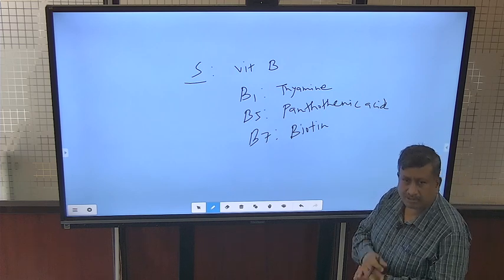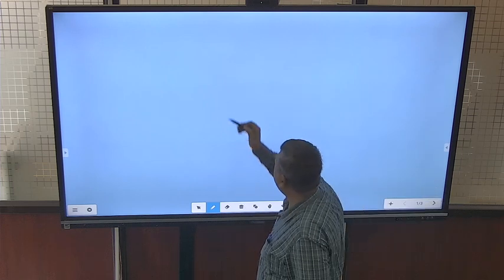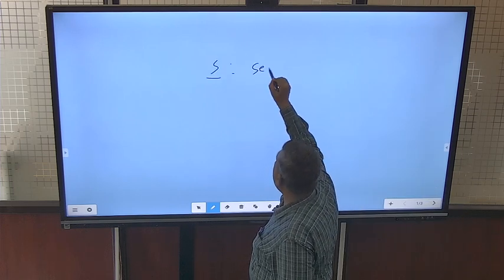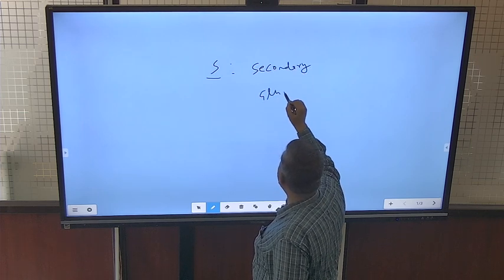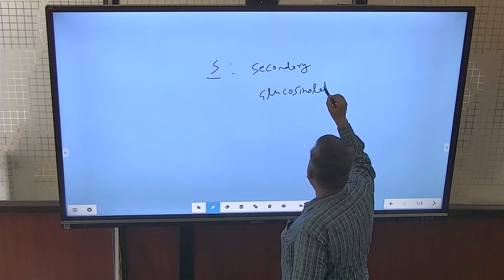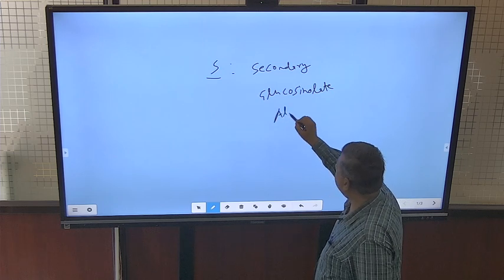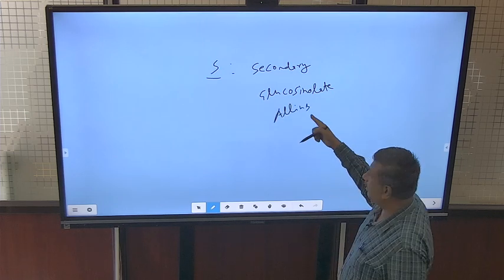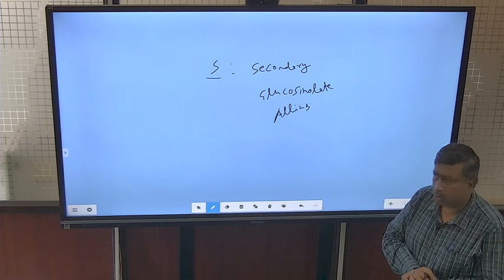Sulfur is also involved in secondary sulfur compounds like glucosinolates. These are important in the mustard family, the crucifer family, and alliin compounds occur in the allium family like garlic and onion.